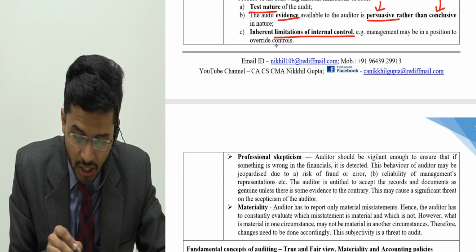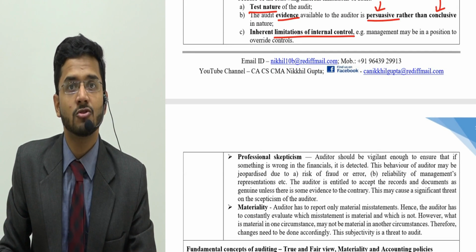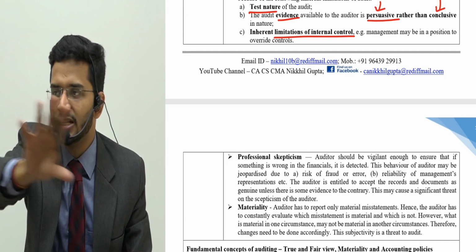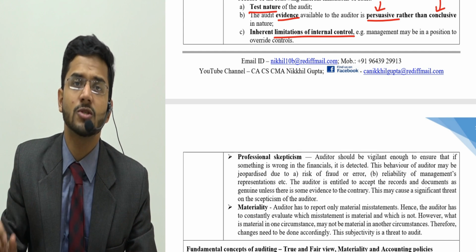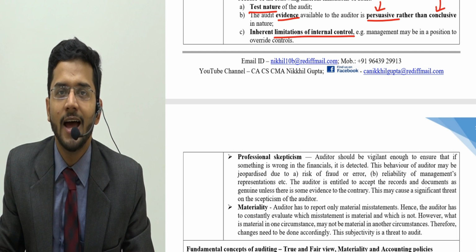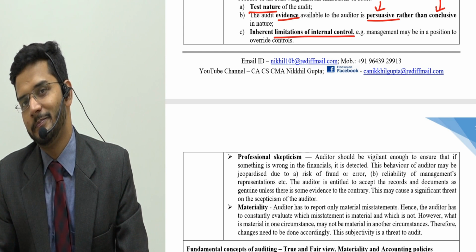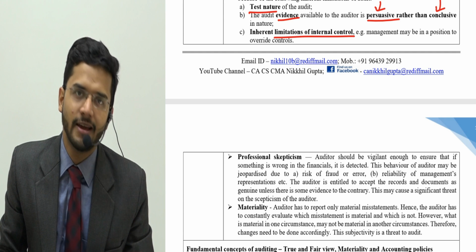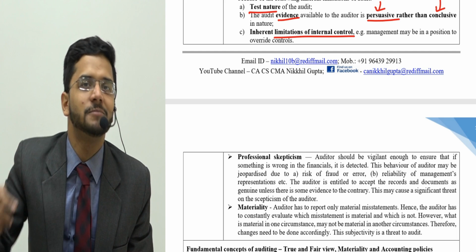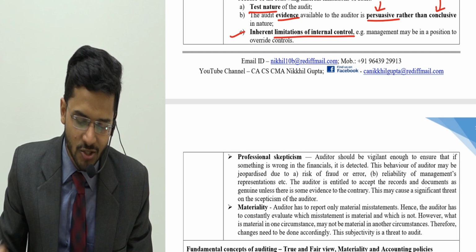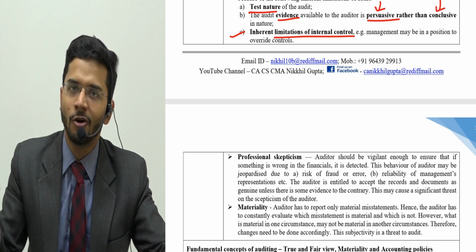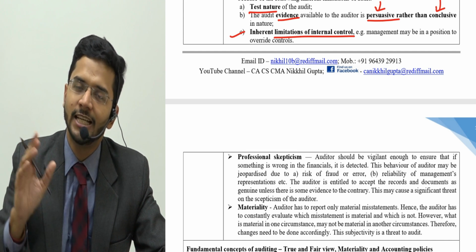Then inherent limitations of internal controls. Internal controls are controls that are imbibed by the management in the organization to ensure that the organization is working fine. Auditors sometimes rely on these internal controls and do not do in-depth checking. And if these internal controls are not doing well, then the auditor's report which is based on these internal controls will be faulty. So inherent limitations of internal control indirectly impact the audit opinion also, because the audit opinion will be faulty if internal controls are weak.